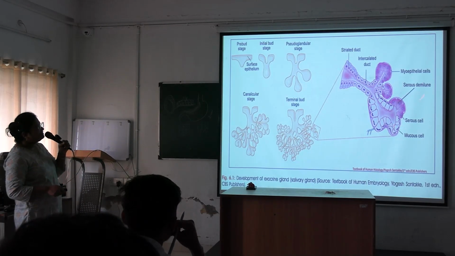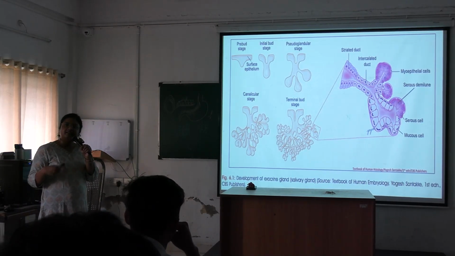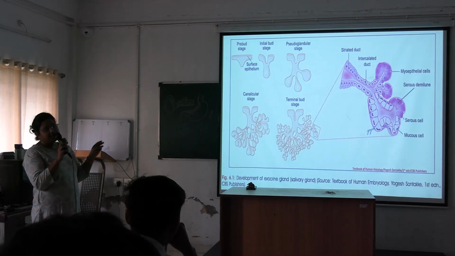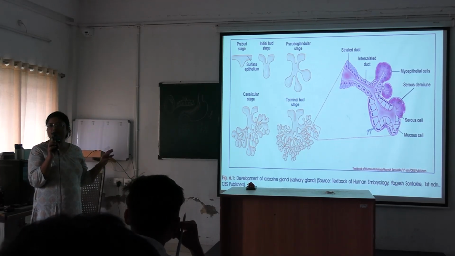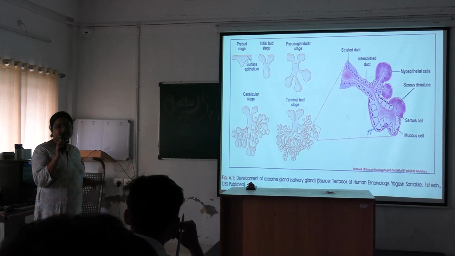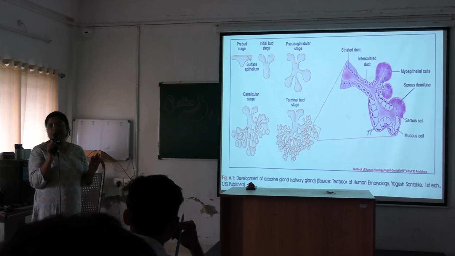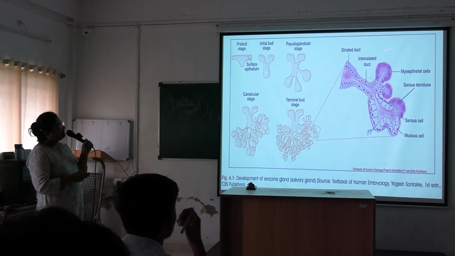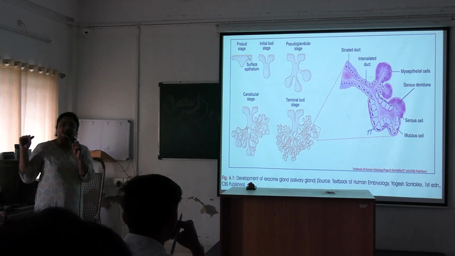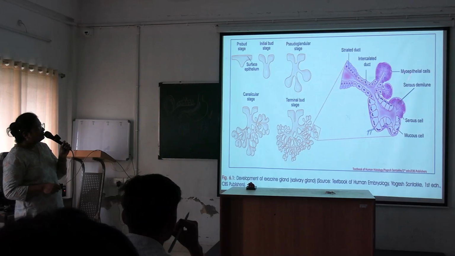And these are some serous demilunes. Serous cells are darker stained than the mucous cells because during tissue processing mucus is washed out. That's why it gives an empty look. Okay, mucous cells are light stained and give an empty look due to washing out of the mucus. And there are some myoepithelial cells around the glands. This helps in contraction of the acini. Okay, these are one of the acini of the glands.